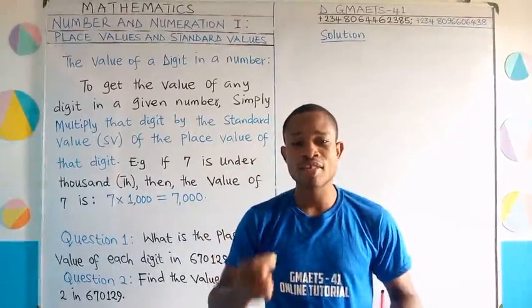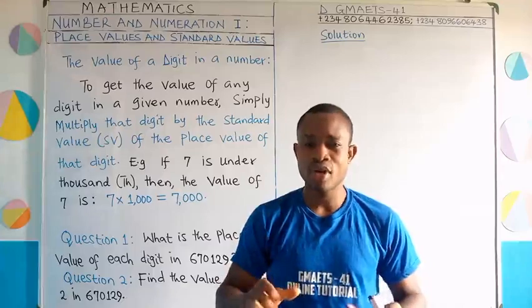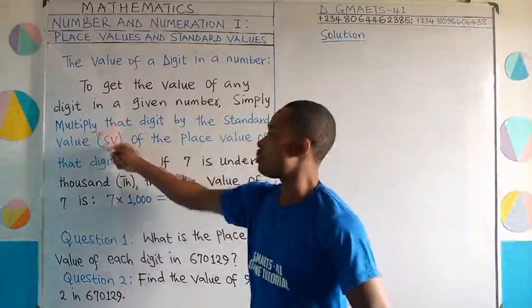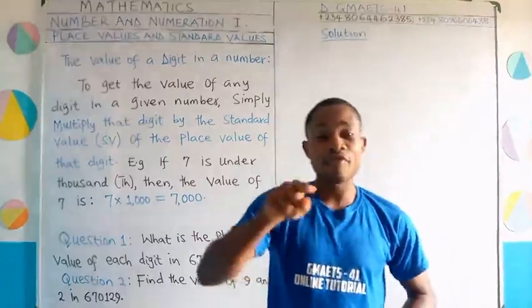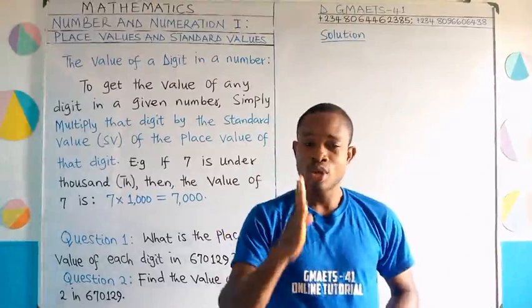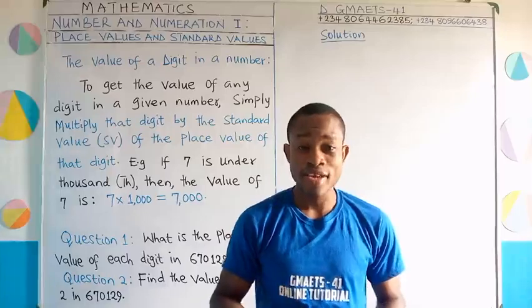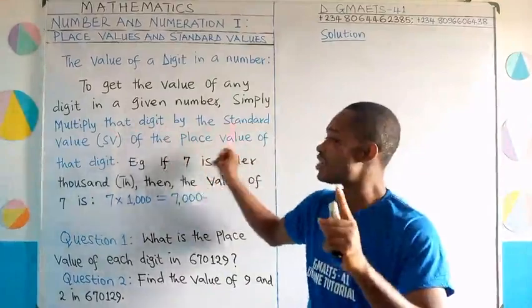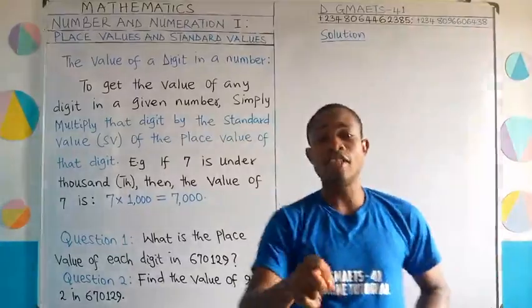If you want to get the value of any digit in a given number, all you need to do is simply multiply that digit by the standard value of the place value where that digit is under. Once again, you multiply that digit by the standard value of the place value of that digit.